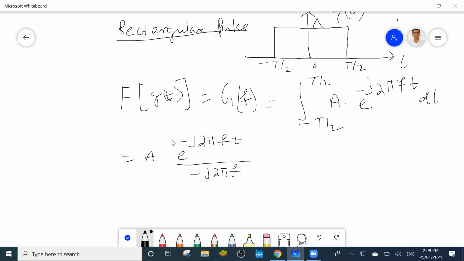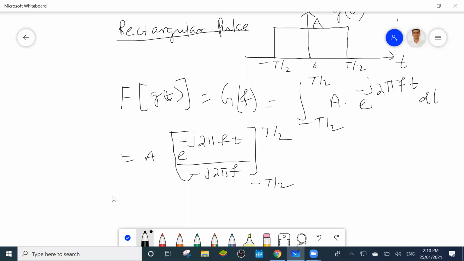The limit will be minus T by 2 to T by 2. So in place of t you put T by 2, first you put T by 2, then you put minus T by 2.